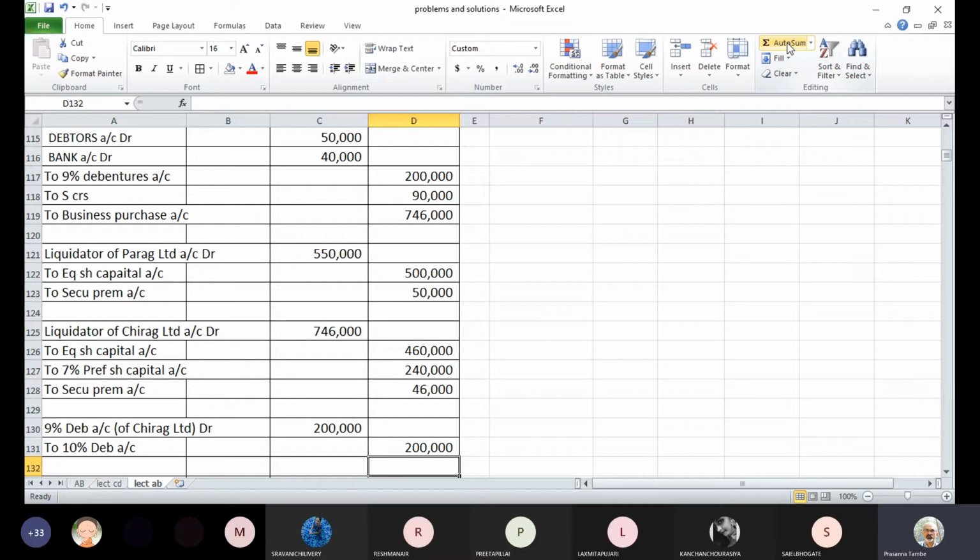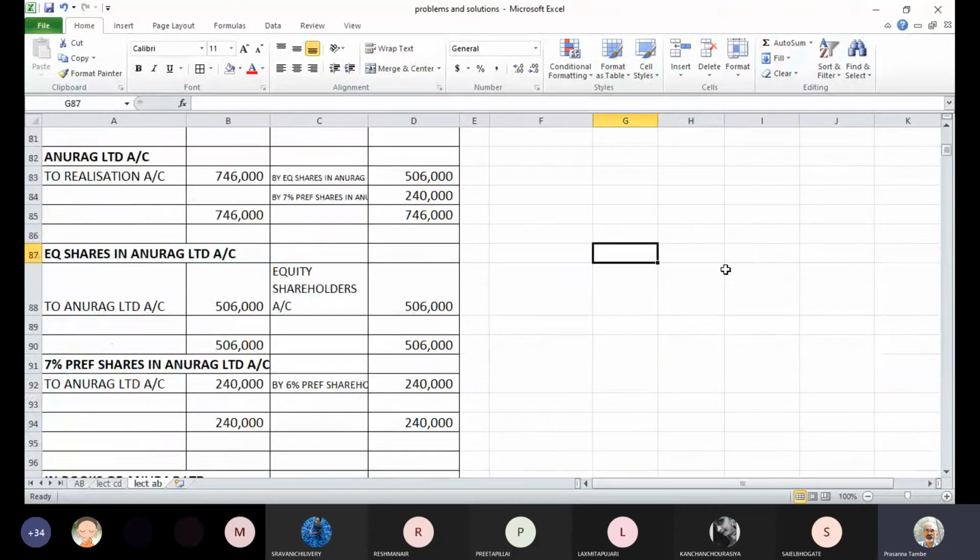Before we complete the accounting entries and proceed to the next aspect of it, we need to check a couple of things and then we proceed. One thing you must check is whether you had any statutory reserve in the balance sheet of any of the companies, because if there is a statutory reserve, that has to be accounted for in the books of the new company.